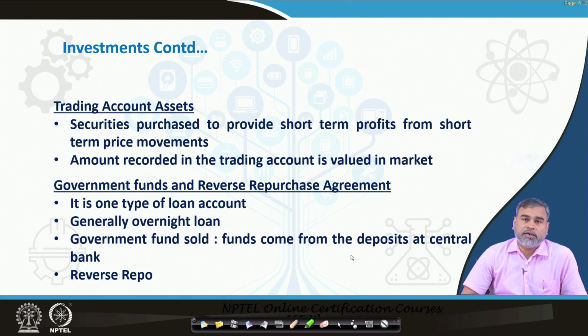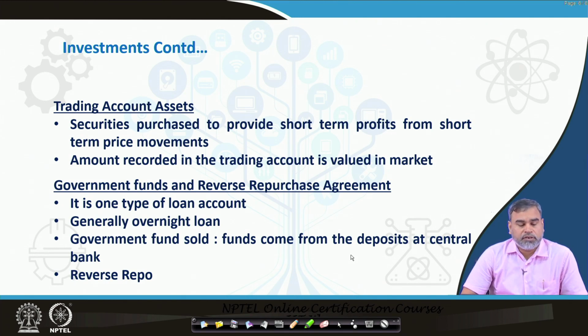On the basis of demand and supply, the stock price changes, and if the stock price changes, then automatically the value of the total assets under this category also changes.